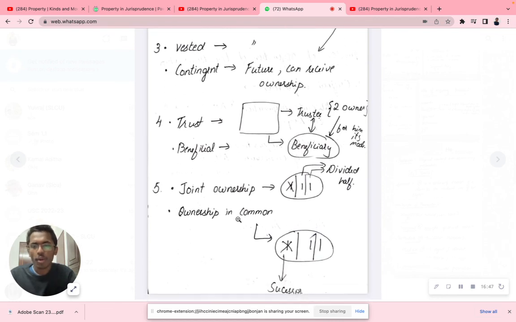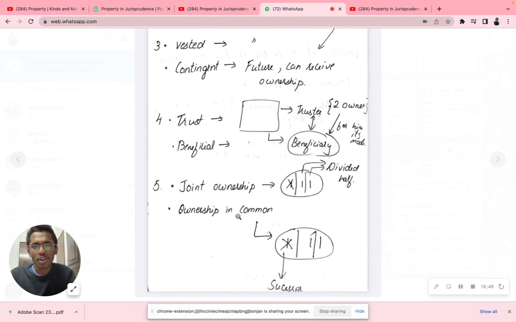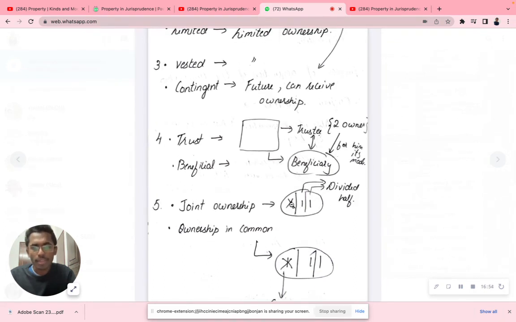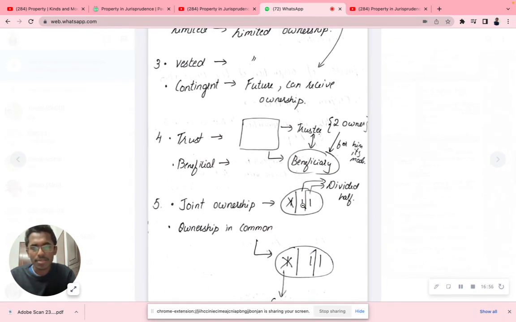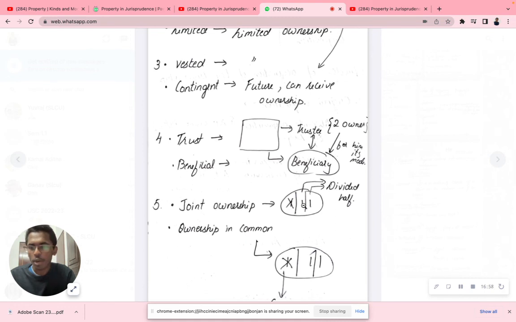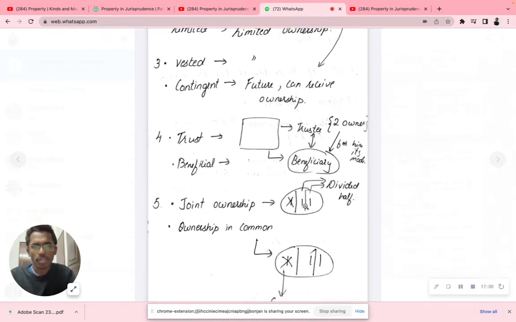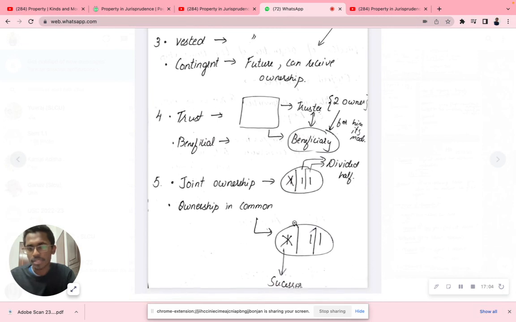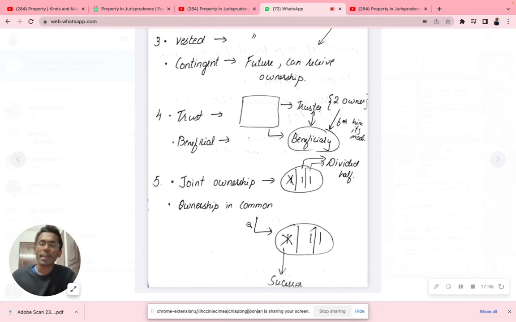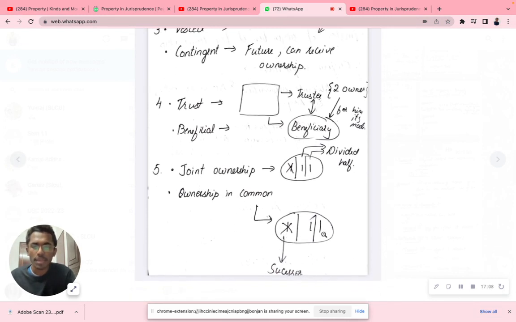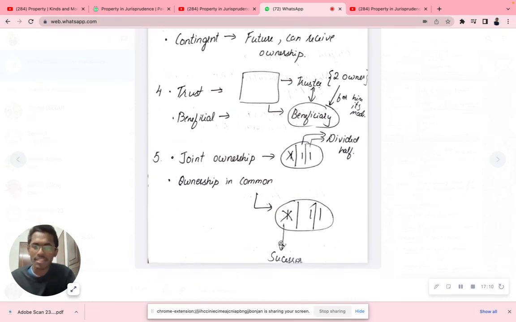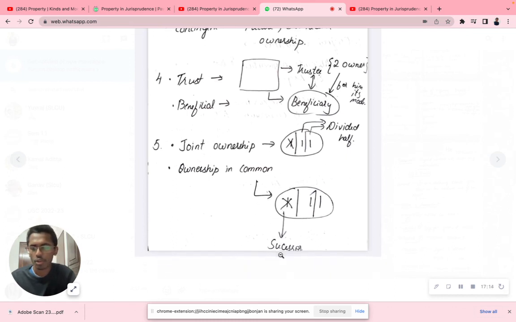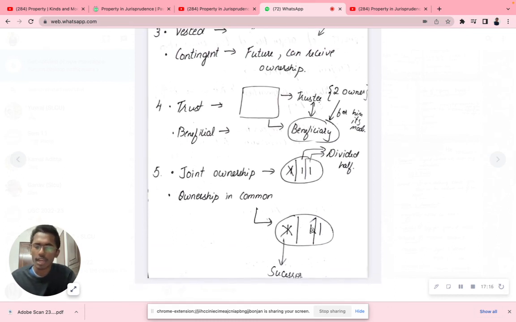Now what is joint ownership and ownership in common? Joint ownership means there are three owners: 1, 2, 3. For example, if Mr. A is dead, Mr. B and Mr. C are alive. Now it is divided equally between Mr. B and Mr. C. It will not go to the heirs of Mr. A. But in ownership in common, what happens? This is Mr. A, Mr. B, and Mr. C. If Mr. A dies, it will go to his successor. If it's my father, it will go to me, and then it will be divided equally with the other two persons.